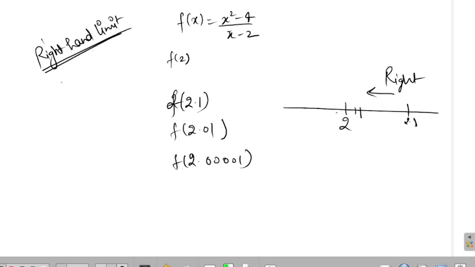And this is represented by limit x tends to 2, the point where we are directing, and then a small plus on the superscript, which is telling the direction, f of x. So this is the concept of left hand limit and right hand limit. When we can't find the exact value of a function at that point, we try to find the limits from left hand side and right hand side. Okay, this is the thing.